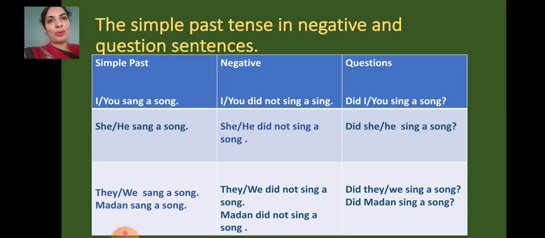Madan sang a song. Now here is a noun instead of the pronoun. Madan sang a song. Madan did not sing a song. Did Madan sing a song? And the format is the same for all the subjects.